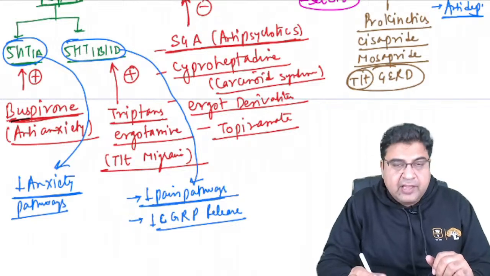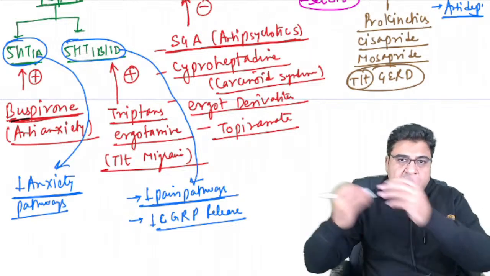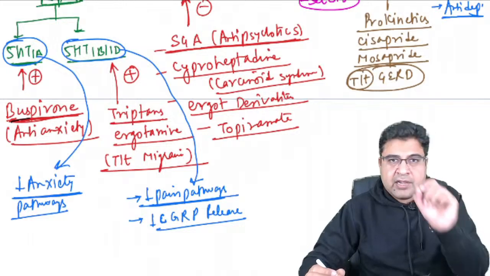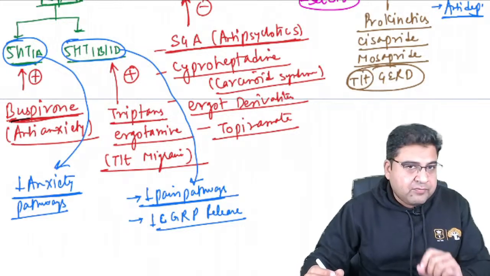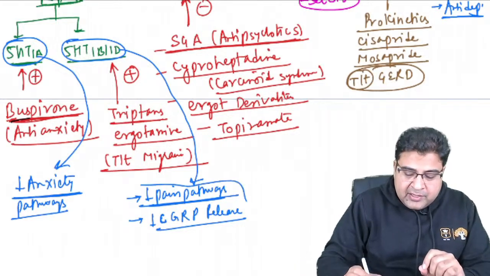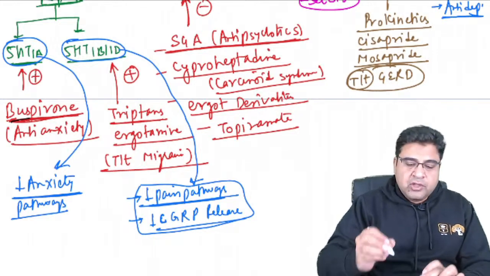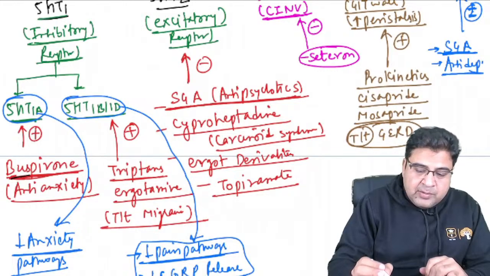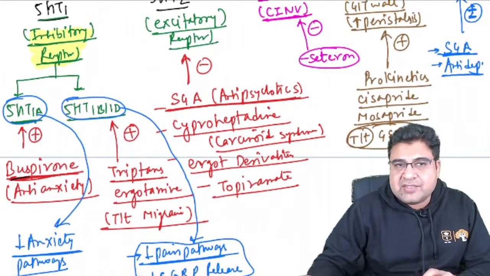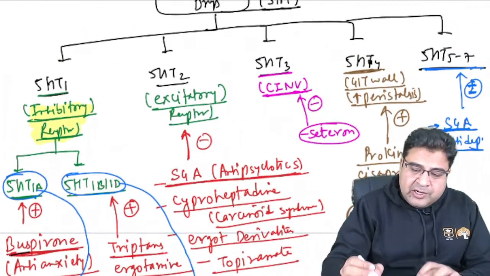So on one side, we have inhibited the pain pathway. On the other side, I have inhibited the chemical that is involved in this migraine pathophysiology. So I can treat the migraine by stimulating serotonin 1B and 1D receptors, because these are the inhibitory receptors. So here the most important point is that this is an inhibitory receptor.